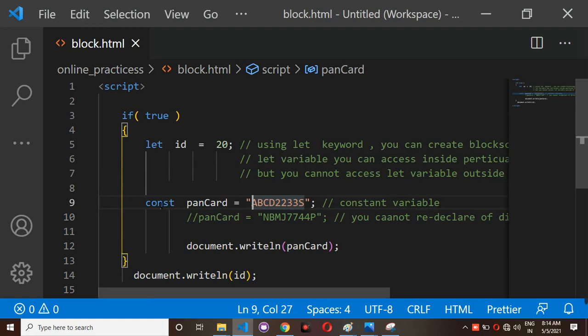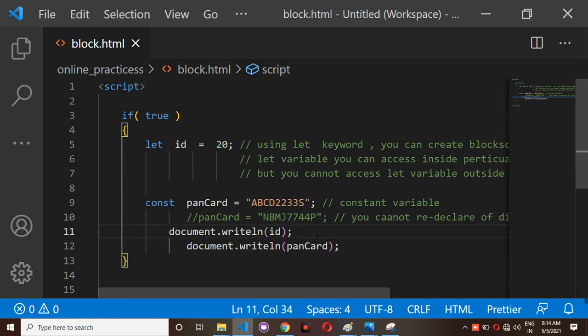Observe here, I have one const keyword. Using this const keyword, I am going to create one constant variable. And using the let keyword, I am going to create one block scope variable. A block scope variable can be accessed inside a particular block only, but you can't access it outside of this block.